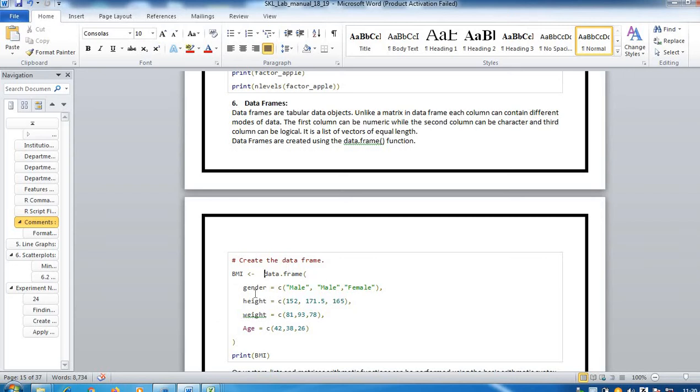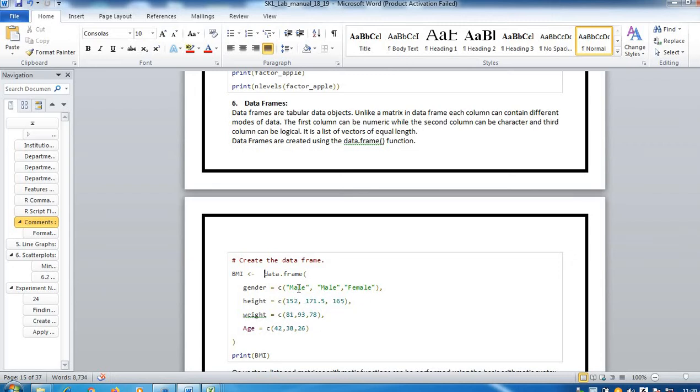Inside this we want how many columns? Gender, height, weight and age. Since we are trying to create a table having 4 columns named gender, height, weight and age, for how many people? How many records do we want? We want 3 records. So it is a must that for all these 4 columns an equal number of values should be given.